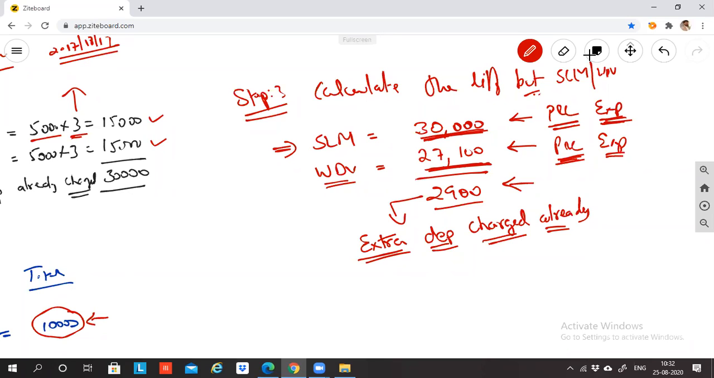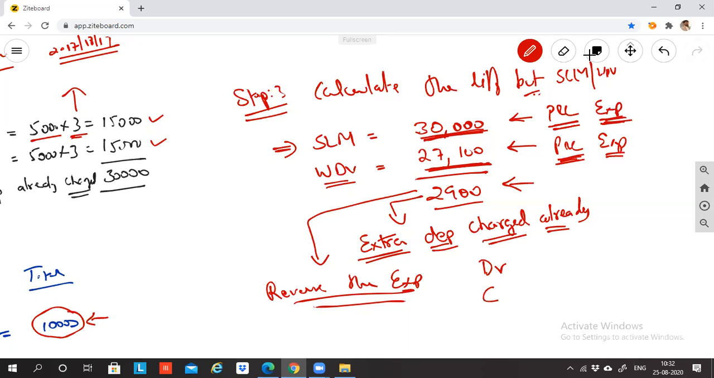So what will I do? I need to reverse this. I need to reverse the expense. So when I record an expense, the expense will be debited. When I reverse the expense, it should be credited.